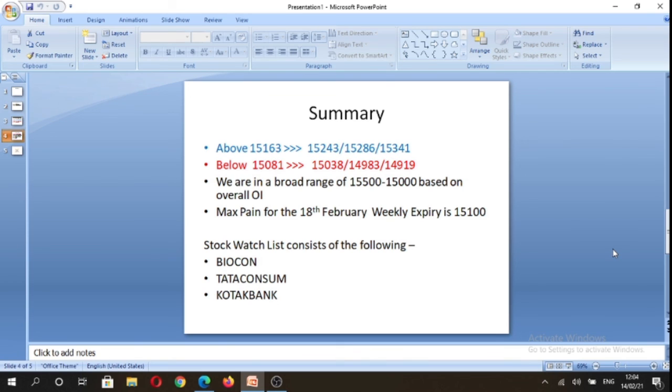interest data. And the weekly expiry's max pain level suggests that if market was to expire at 15,100, then option writers are going to suffer the least amount of losses, and option call and put buyers, they're going to suffer the maximum amount of losses. And our stock watch list for Monday consists of inside candles: Biocon, Tata Consumer Products, and Kotak Bank. So inside candles are formed when there's an equilibrium between both the buyers and the sellers. So whichever side breaks, we look for an entry opportunity in that direction.